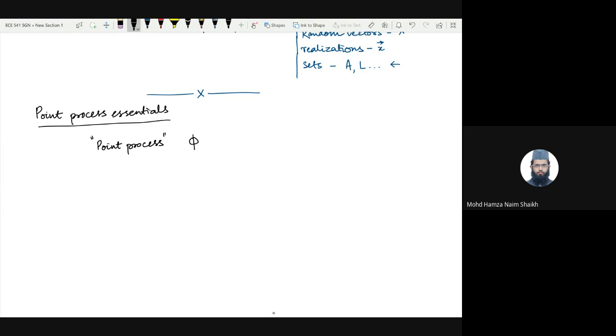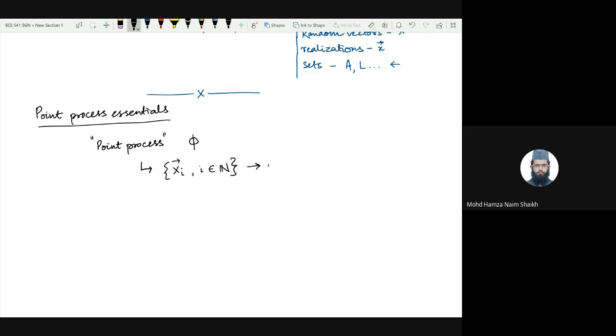So to put simply, a point process is simply a random collection of points given by a set xi, let's call it xi vector, where i belongs to the set of natural numbers, right?